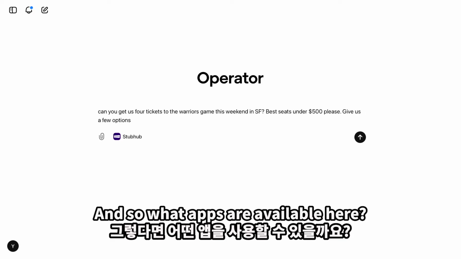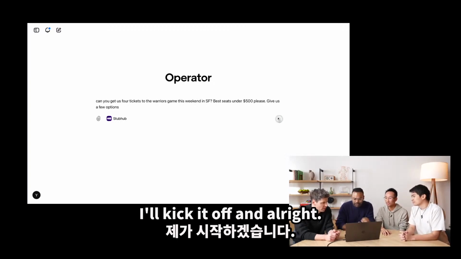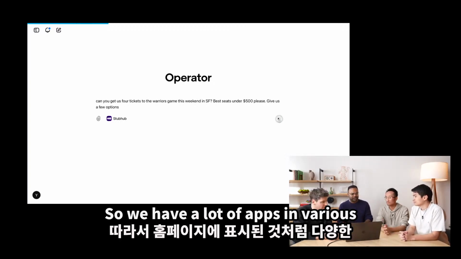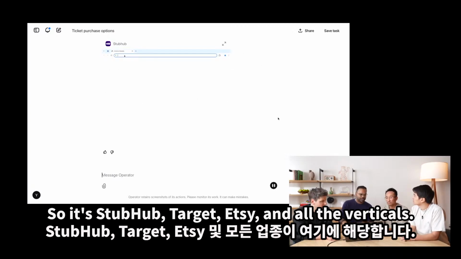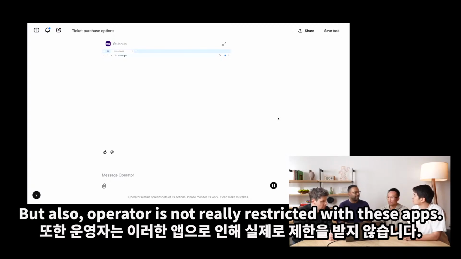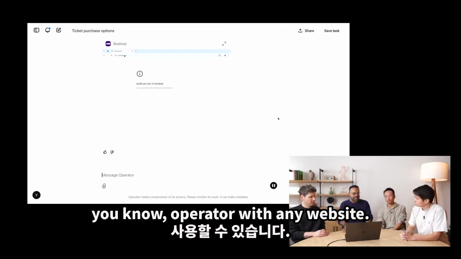Okay. And so what apps are available here? We have a lot of apps. I'll kick it off, and all right, let's do it. So we have a lot of apps in various different categories, as was shown on the homepage. So it's StubHub, Target, Etsy, and all the verticals. But also, Operator is not really restricted to these apps. You can use Operator with pretty much any website.